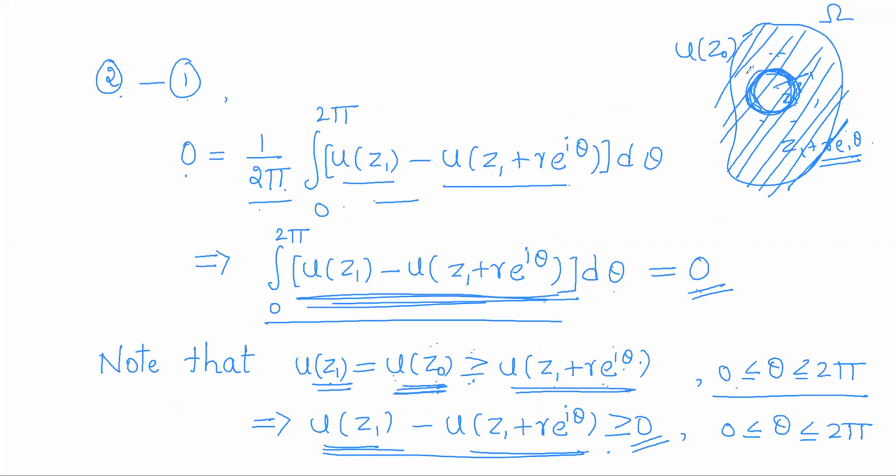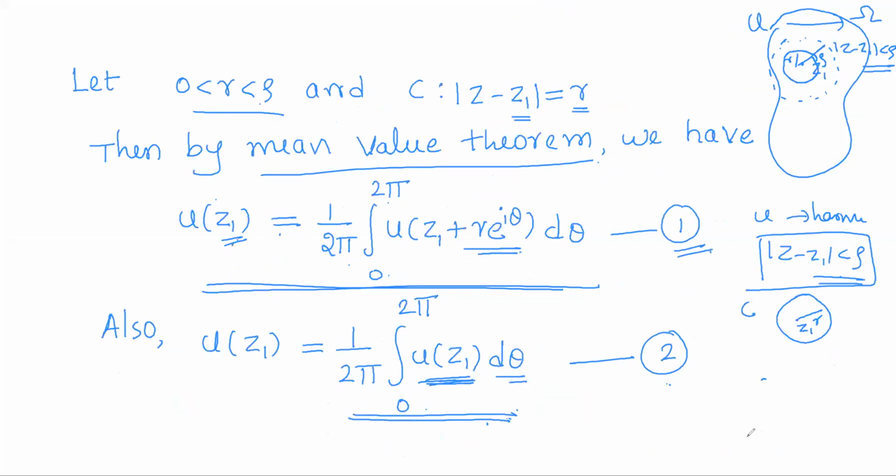In this neighborhood of z1, by varying r, you can consider a number of circles. If this is the neighborhood of z1 with radius rho inside the region omega, this was one circle with radius r. Now vary r between 0 and rho.